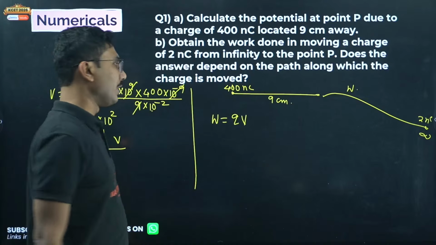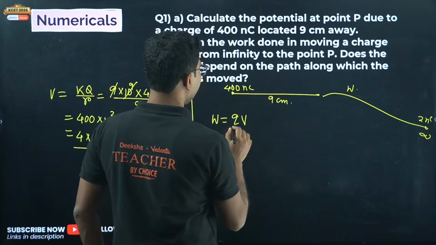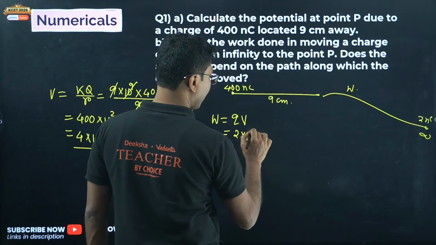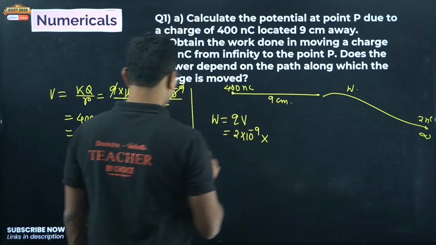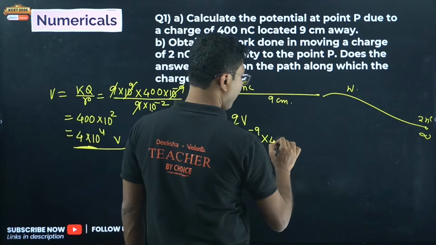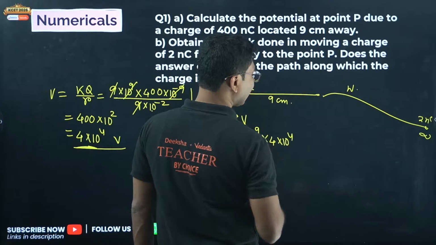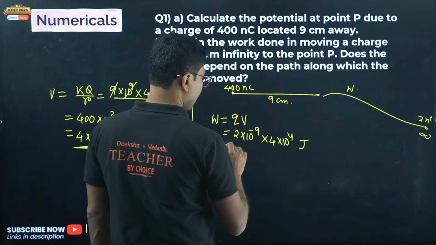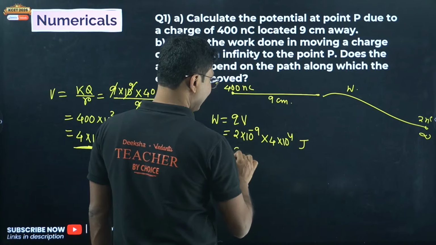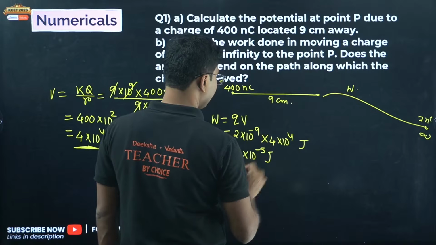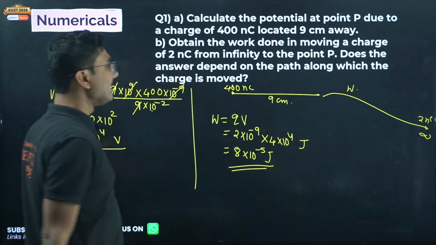Simply Q into V. Q is here 2 nanocoulomb, so 2 into 10 to the power of minus 9, and potential we have calculated, 4 into 10 to the power of 4. And what is the unit? Unit of work done is joules, so you have to write J. 2 into 4 is 8. 8 into 10 to the power of minus 5 joules. Okay, so this is the work done. It's very simple. Easy question.